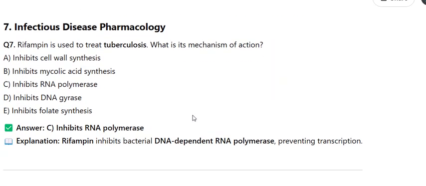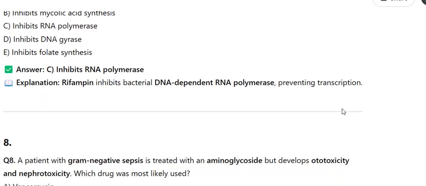7. Infectious disease pharmacology. Rifampin is used to treat tuberculosis. What is its mechanism of action? A. Inhibits cell wall synthesis. B. Inhibits mycolic acid synthesis. C. Inhibits RNA polymerase. D. Inhibits DNA gyrase. E. Inhibits folate synthesis. Answer C. Inhibits RNA polymerase. Explanation. Rifampin inhibits bacterial DNA-dependent RNA polymerase, preventing transcription.